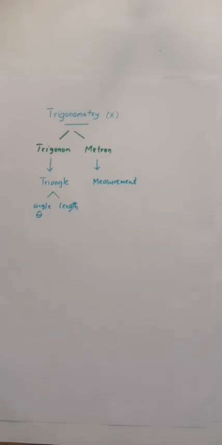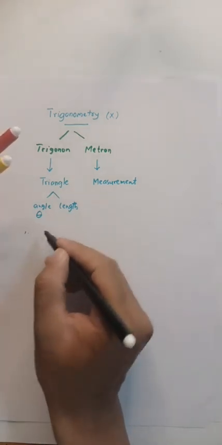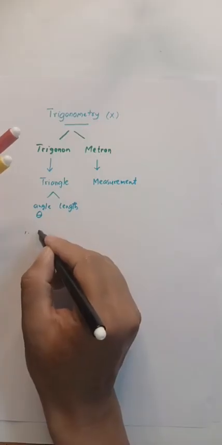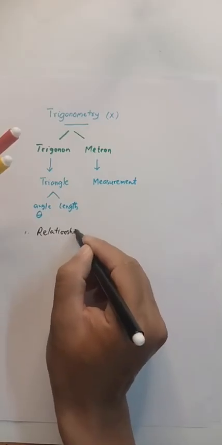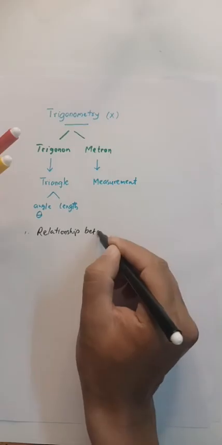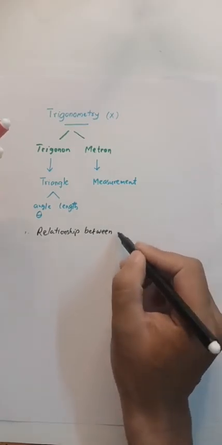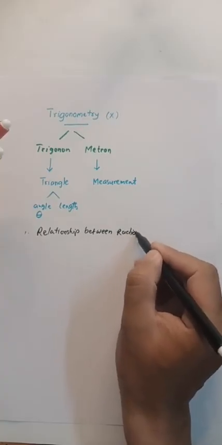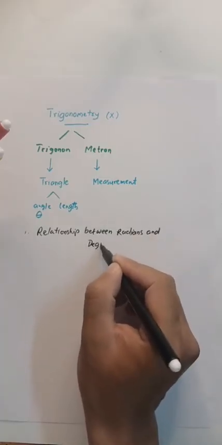So the first topic that we need to learn is the relationship between radians and degrees.